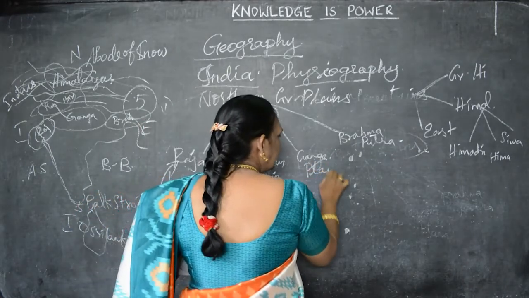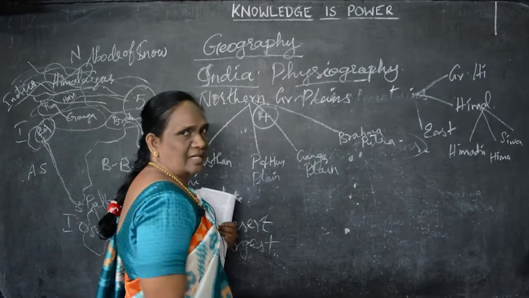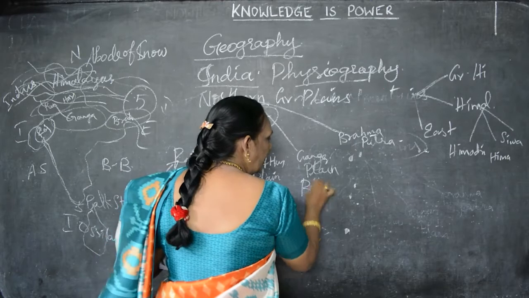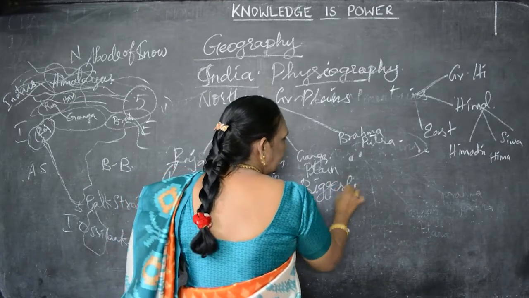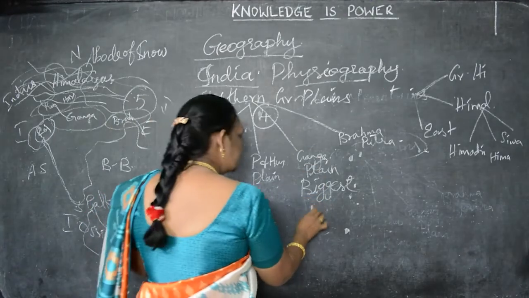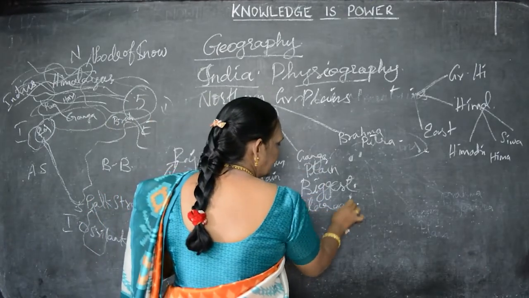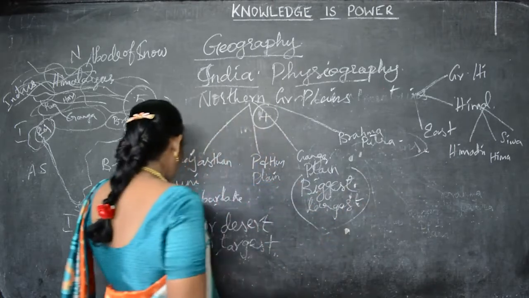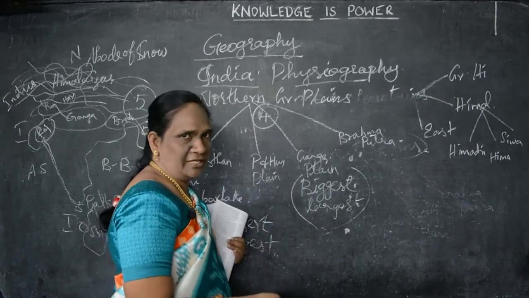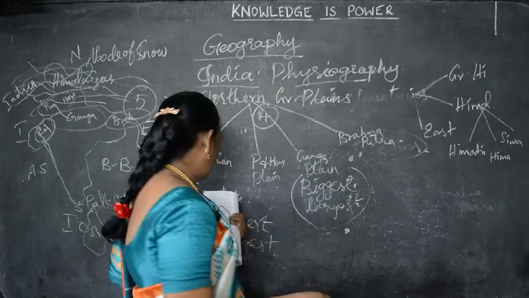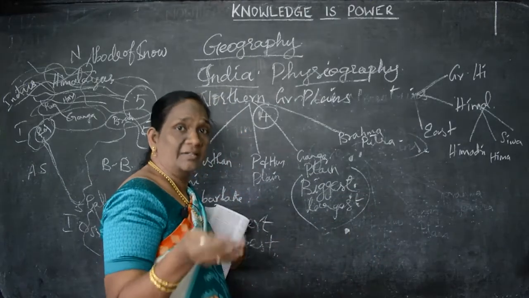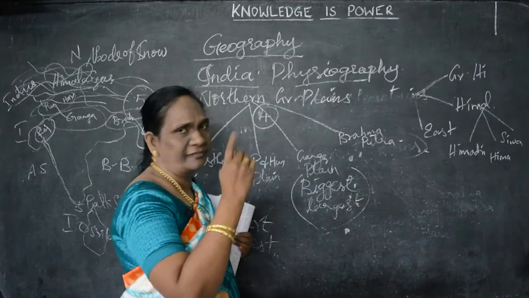In the Ganga Plain, the river Ganges deposited the sediment. Here, this Ganga Plain is the biggest among all the other great plains. Which is the biggest one? The Ganga Plain is the biggest, the largest and the biggest plain. And we have many tributaries in the Ganga Plain also: the Gandak, the Kosi, and the great Yamuna is also one of the tributaries of the Ganga.